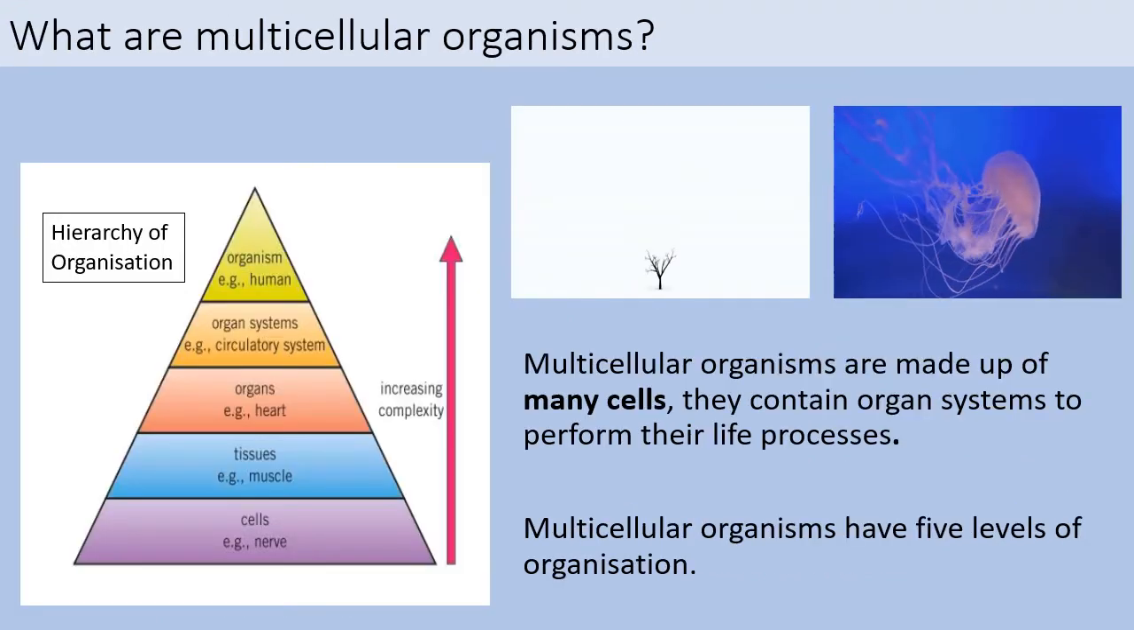Multicellular organisms are made up of many cells. They contain organ systems to perform their life processes. Examples of these are us humans, the pets that you may have at home, the tree and the jellyfish in the images above. Multicellular organisms have 5 levels of organization. This is called the hierarchy of organization, and each level increases in complexity.